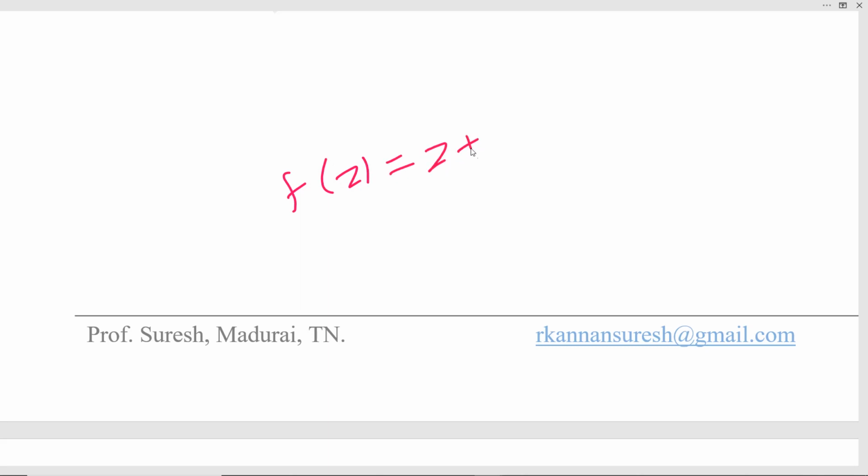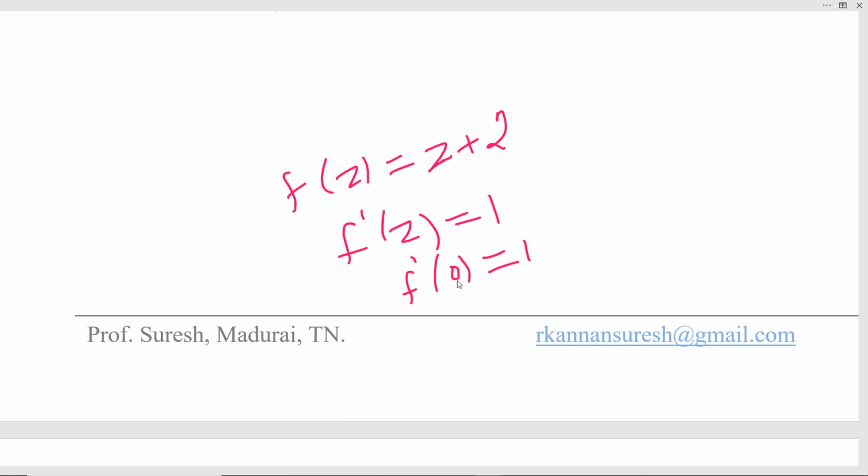I can differentiate this function, so f dash of z will become 1. At the point 0, put 0, it equals 1. This means this is finite and the derivative exists. We are saying the function f of z is differentiable at the point z equal to 0.